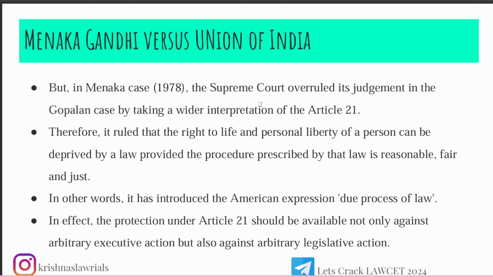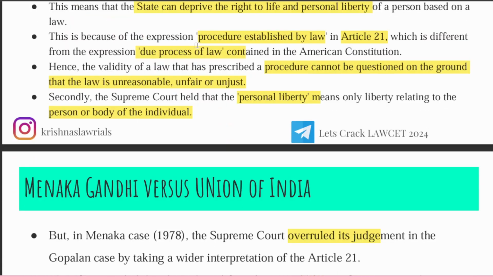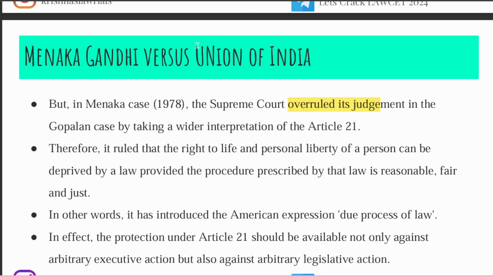In the Maneka Gandhi case, the Supreme Court overruled its judgment which was already given in 1950 in the case of A.K. Gopalan. It was overruled. Hopefully, you know what overruled means. Overruled, in a sense, means they have surpassed their own judgment. They said this judgment is not right, and they gave a new, fresh judgment which was opposing it.